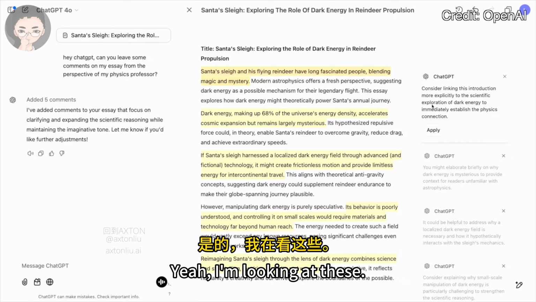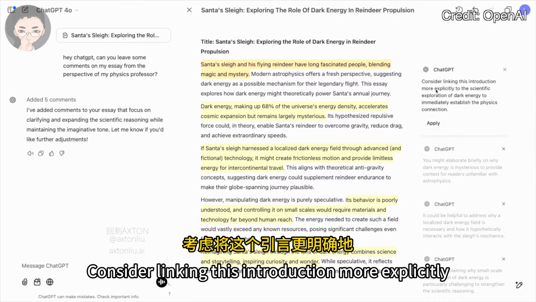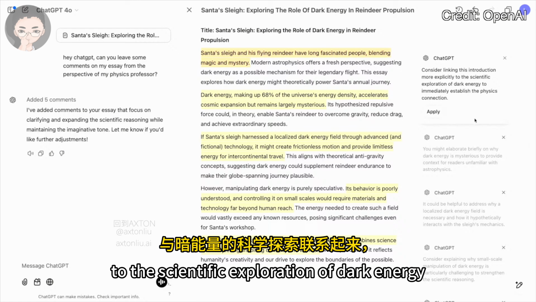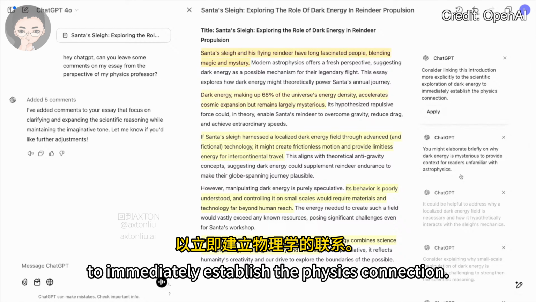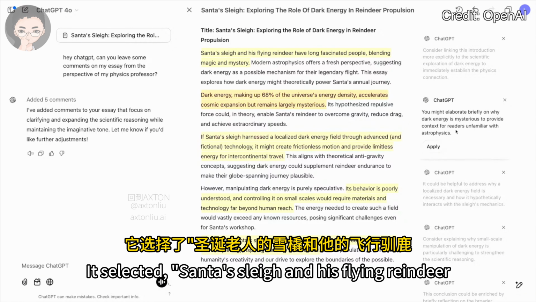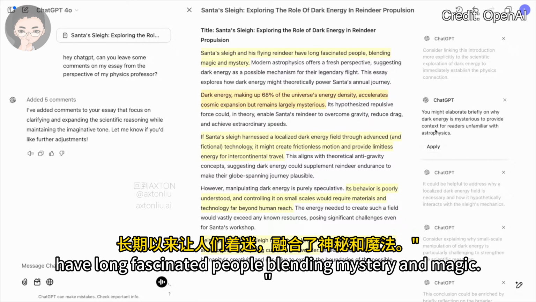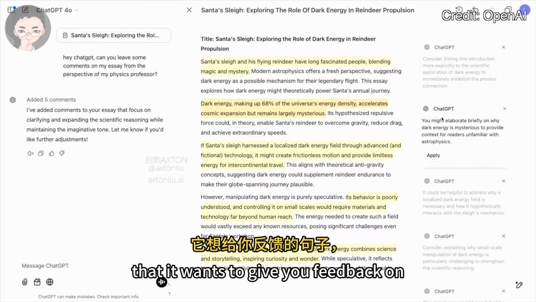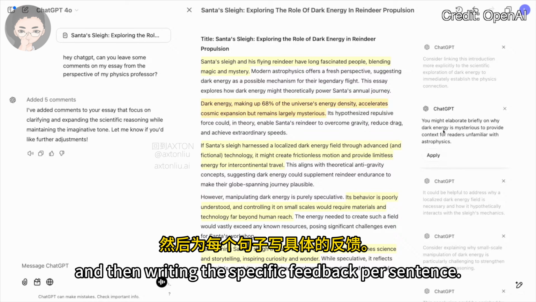Yeah, I'm looking at these. These are pretty good feedback. Consider linking this introduction more explicitly to the scientific exploration of dark energy to immediately establish the physics connection. But it didn't just respond to that in chat. It selected "Santa's sleigh and his flying reindeer have long fascinated people, blending mystery and magic." OK, so it's picking out sentences that it wants to give you feedback on and then writing the specific feedback per sentence.